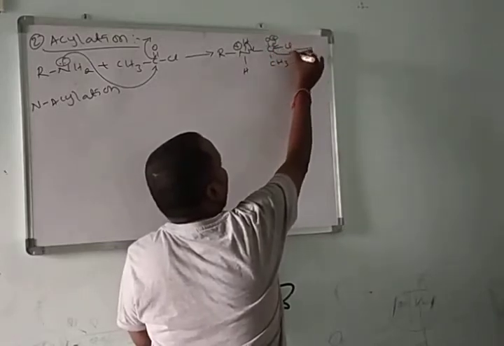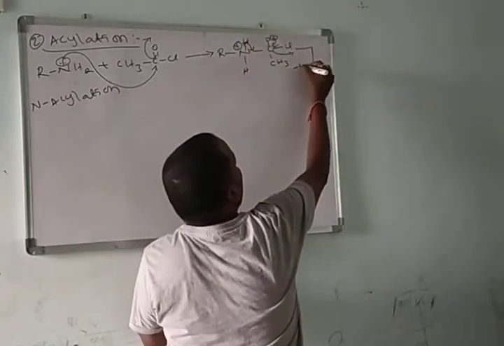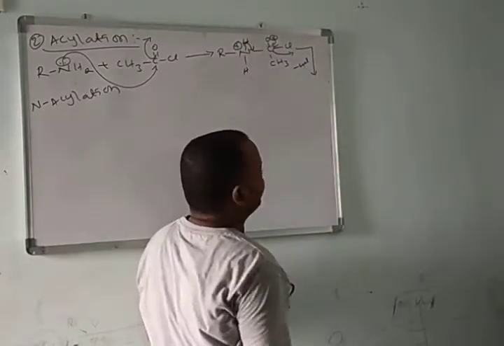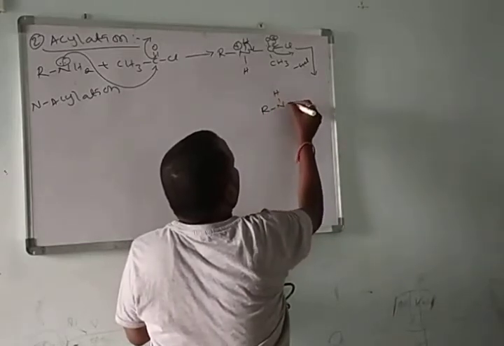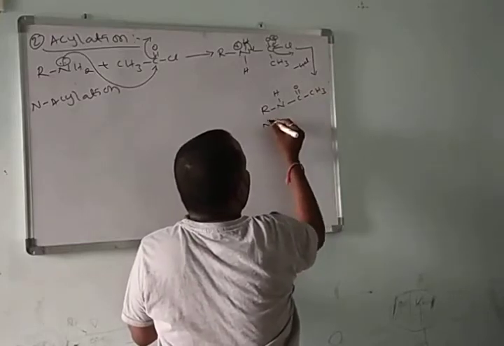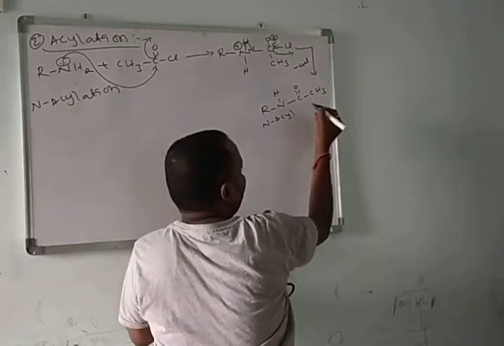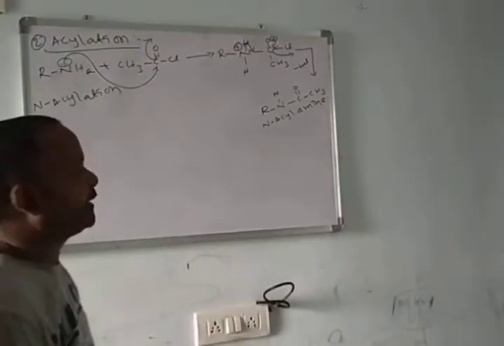It loses Cl in the form of Cl minus, and hydrogen is lost in the form of H plus. Finally, it loses HCl and forms NH, C double bond O, CH3, N-acyl amine or N-acetyl amine.